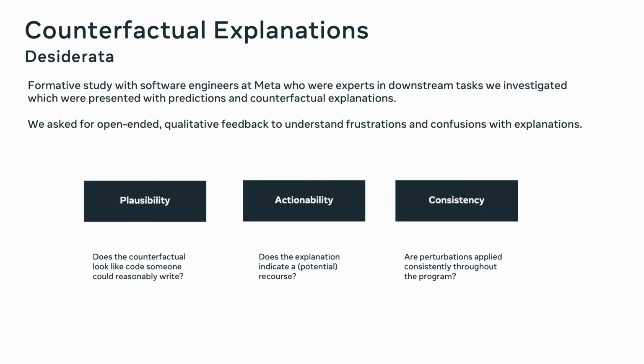Three needs that were verbalized by the software engineers in our study stood out to us. Number one, does the counterfactual look plausible? Is this something someone would reasonably write? Number two, actionability. Is the explanation targeted enough to provide a potential recourse? Number three, consistency. Are the perturbations applied consistently throughout the input?